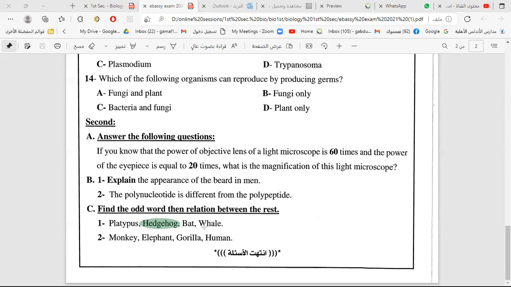They are primates, mammals. But hedgehog is from what? Another class. Do you remember the class of hedgehog?